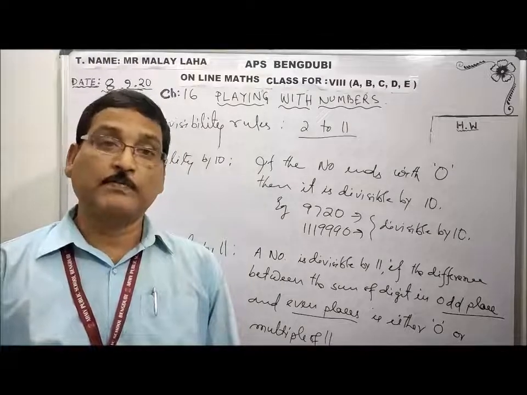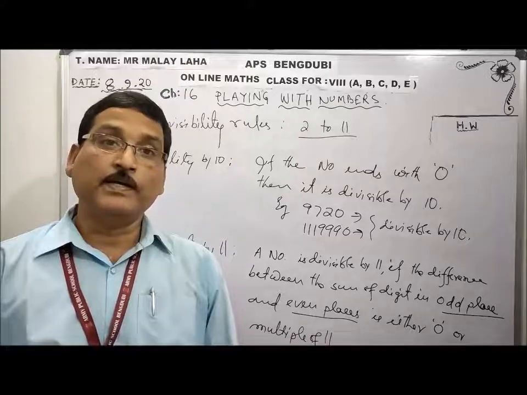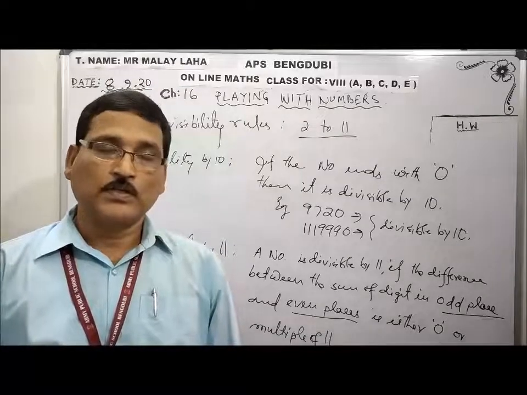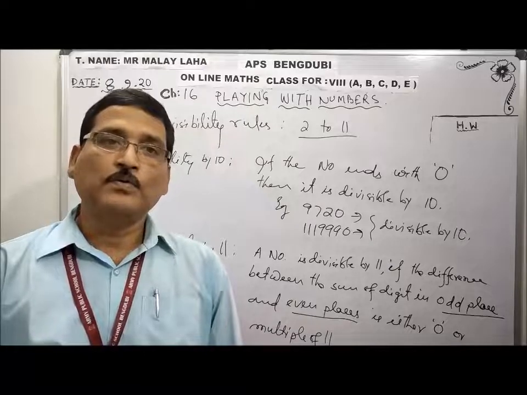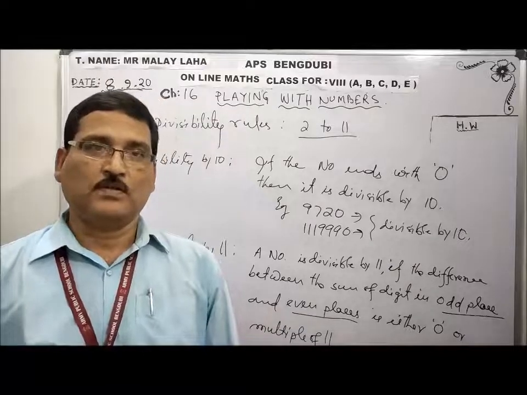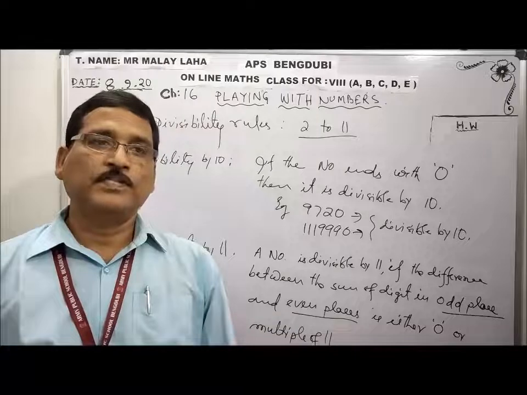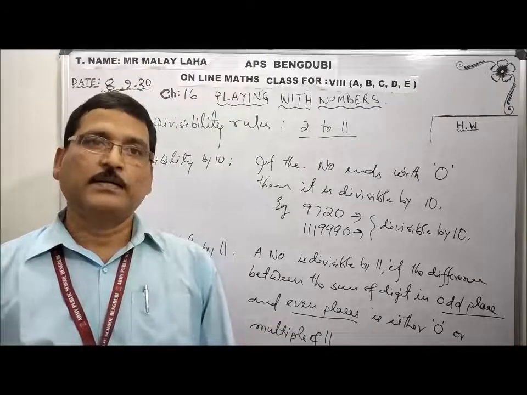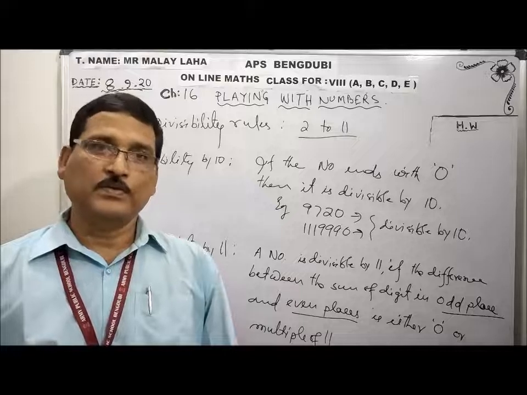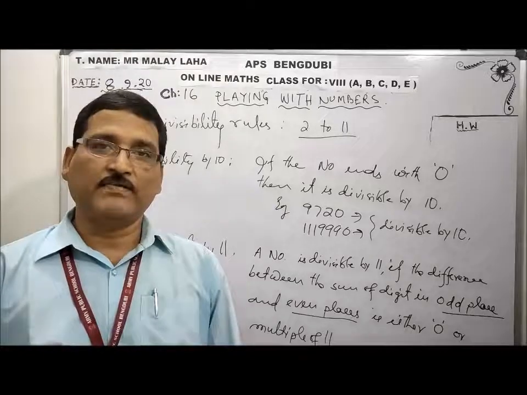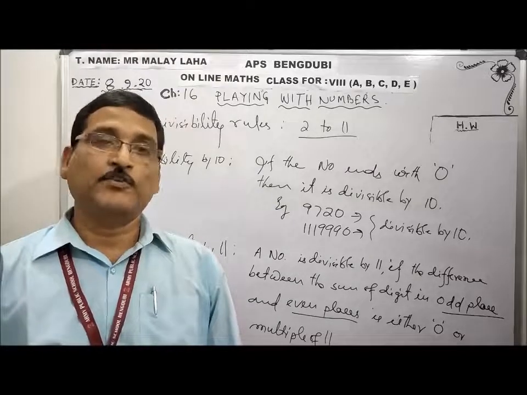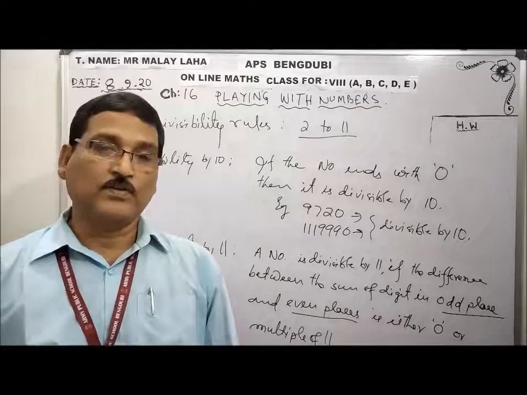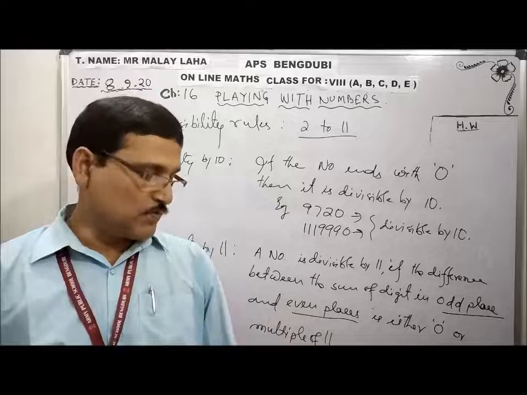A number is divisible by 12 if it is divisible by both 3 and 4. Similarly, 14: 7 and 2. 15: 3 and 5. If it is divisible by 3 and 5, it will be divisible by 15 also. Another rule is also there, I will give you next day.